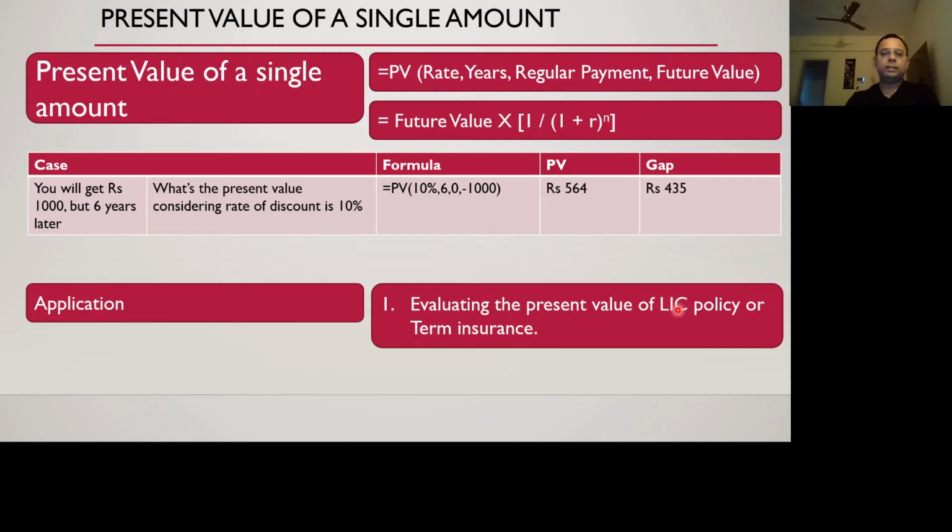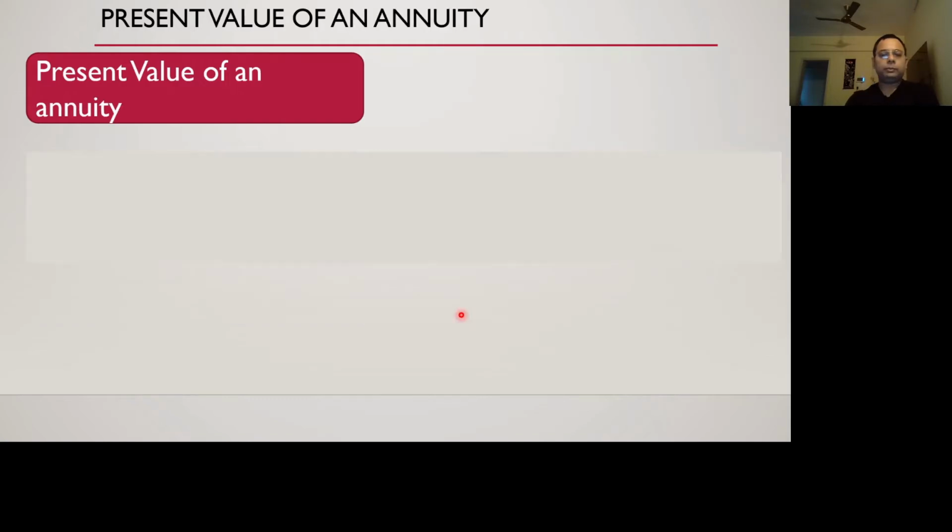Okay, so 5 lakhs is the value which you're getting after 20 years. So what is the value of that 5 lakhs today? From that perspective, you can calculate. And the term insurance is of 1 crore. So what is the present value of that 1 crore today? Will that suffice your today's needs? From that kind of thing we can make out whether that value is good or bad.